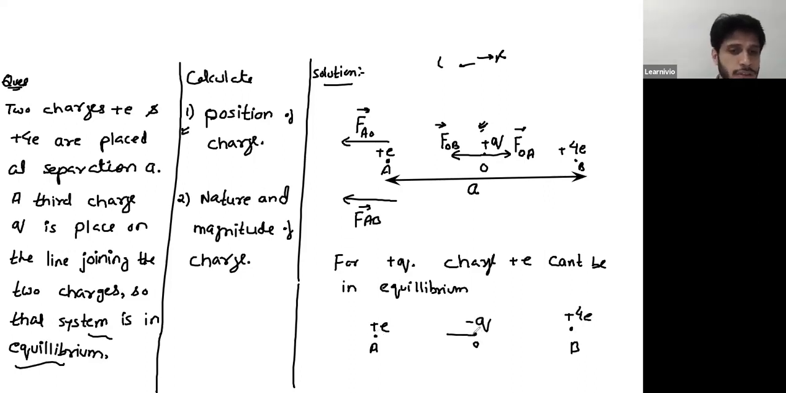It's a negative charge now. So this would be the direction of force. This is force on charge at O due to charge at A. Similarly, the charge at B will attract this charge. The direction of force is FOB. So both the forces are acting in opposite directions. So this minus Q could be in equilibrium.